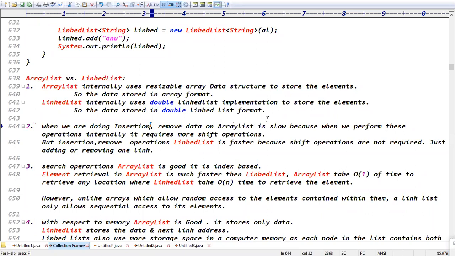But if you are doing modifications on an ArrayList, it requires more and more shift operations. That is ArrayList versus linked list.